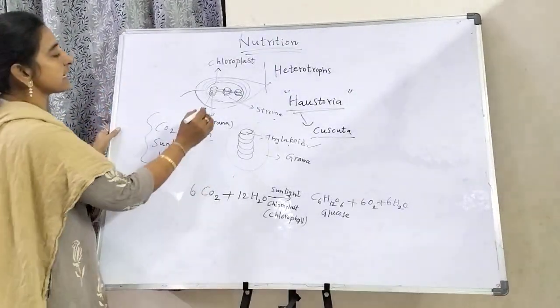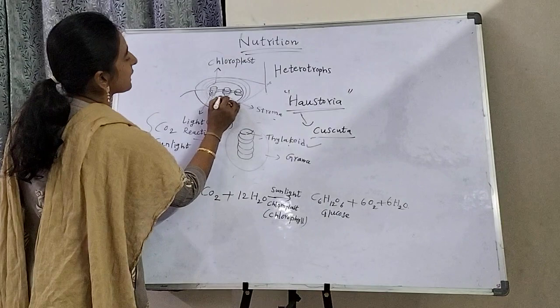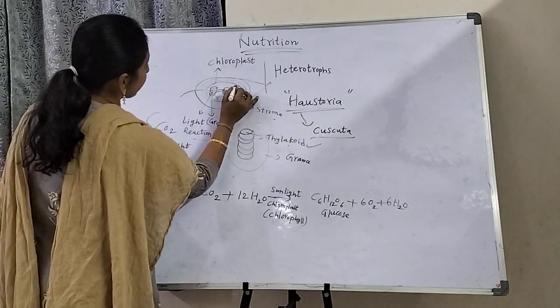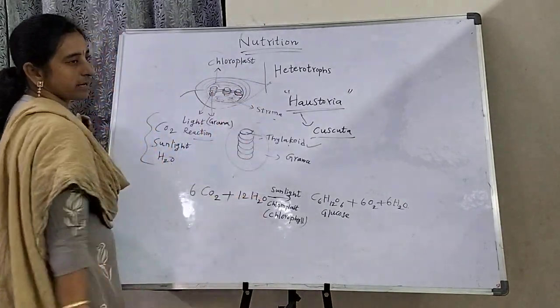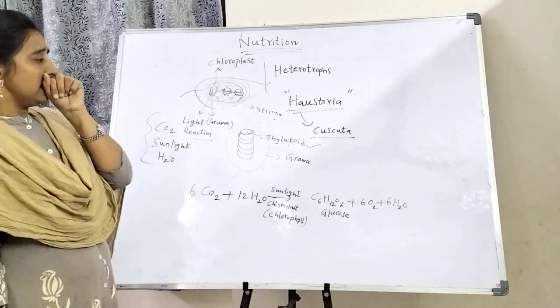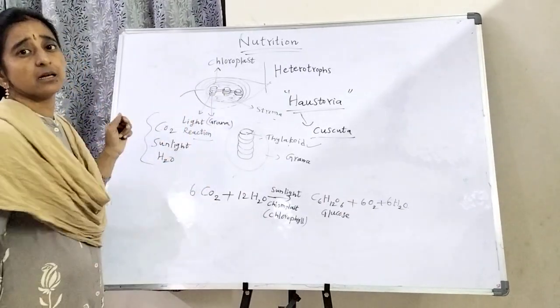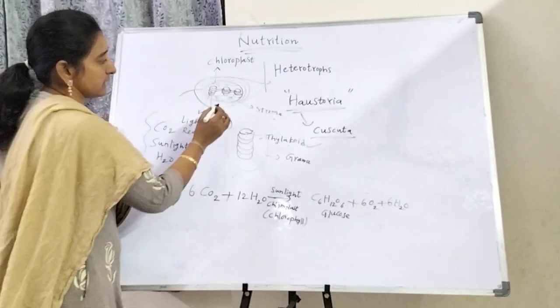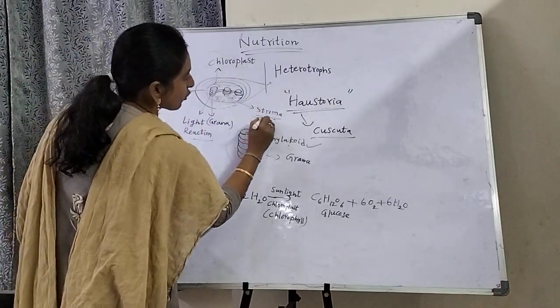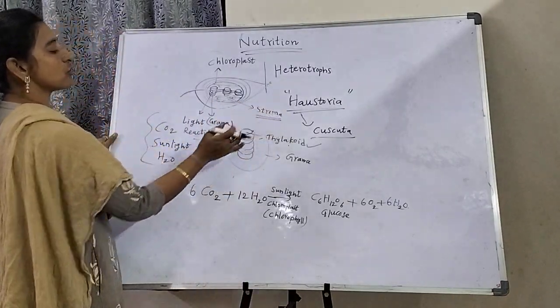Inside the stroma there is an enzymatic portion. Here some enzymes are there. That enzymatic portion is known as the stroma.